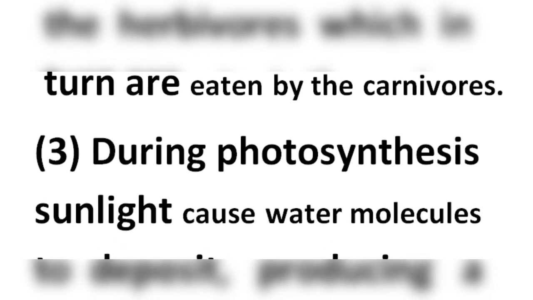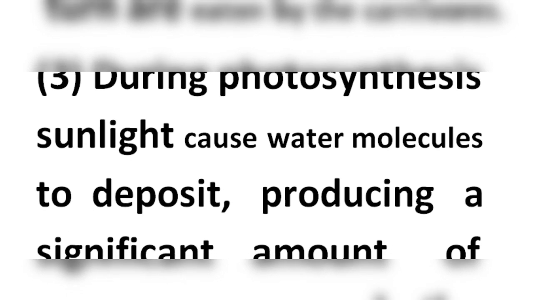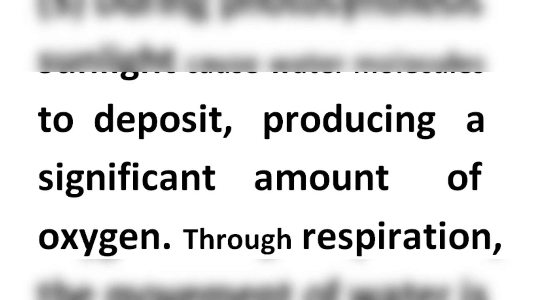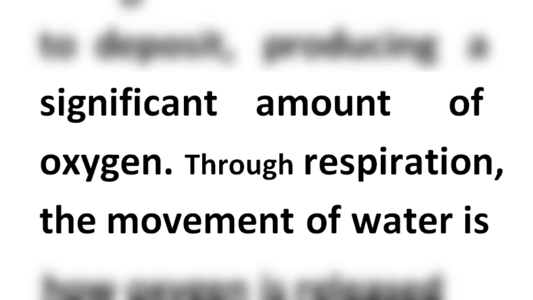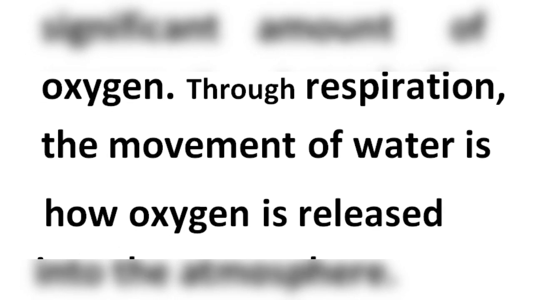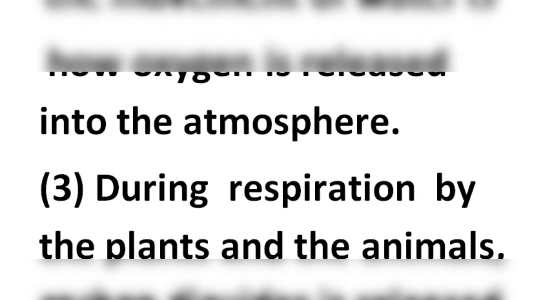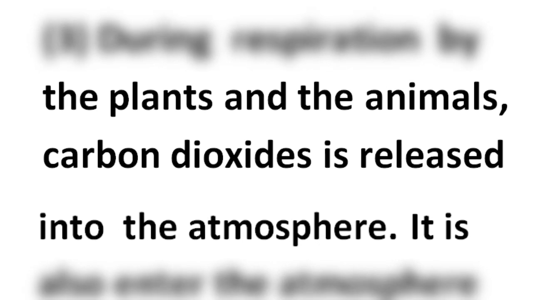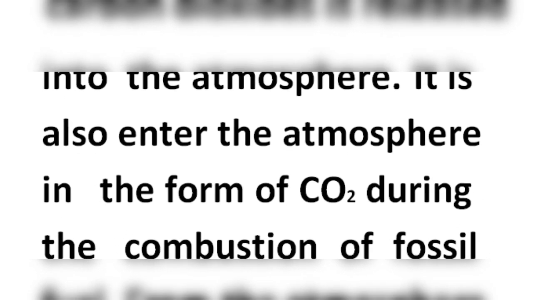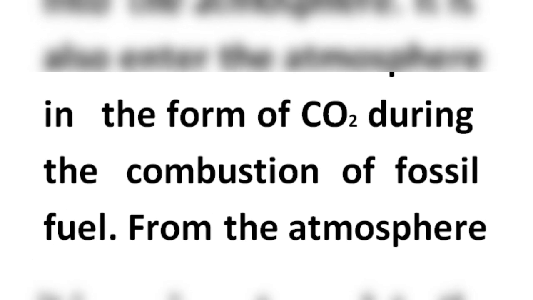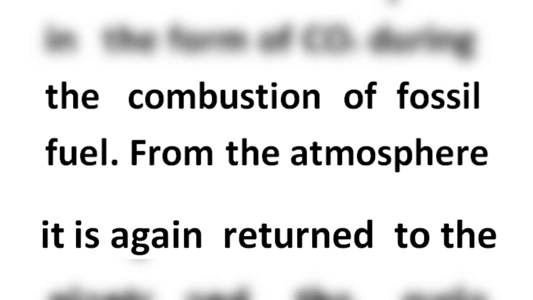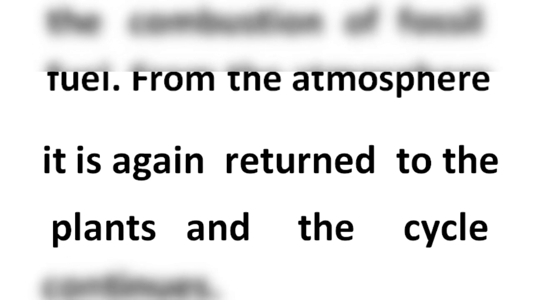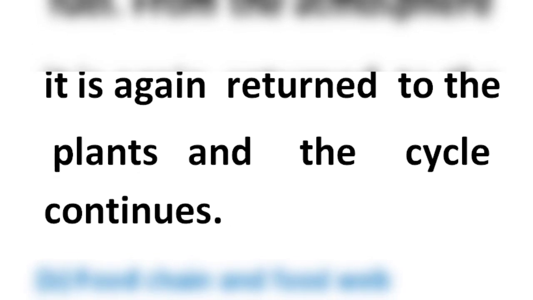Number 3: During photosynthesis, sunlight causes water molecules to split, producing a significant amount of oxygen. Through respiration, the movement of water is how oxygen is released into the atmosphere. During respiration by the plants and the animals, carbon dioxide is released into the atmosphere. It also enters the atmosphere in the form of CO2 during the combustion of fossil fuel. From the atmosphere, it is again returned to the plants and the cycle continues.